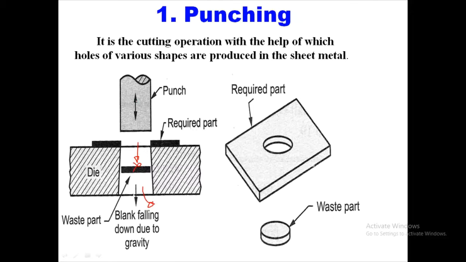Here you can see the punch, which has the size of the diameter of the hole, and the die size is normally calculated by dd equal to dp plus 2c, where dp is the diameter of the punch, dd is the die size, and c is the clearance. So this is what punching is about.